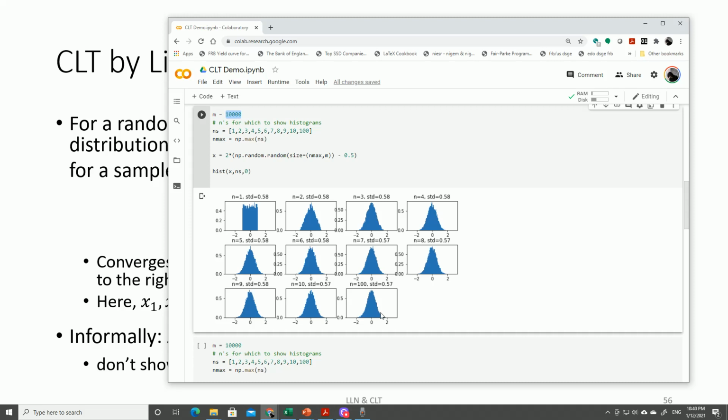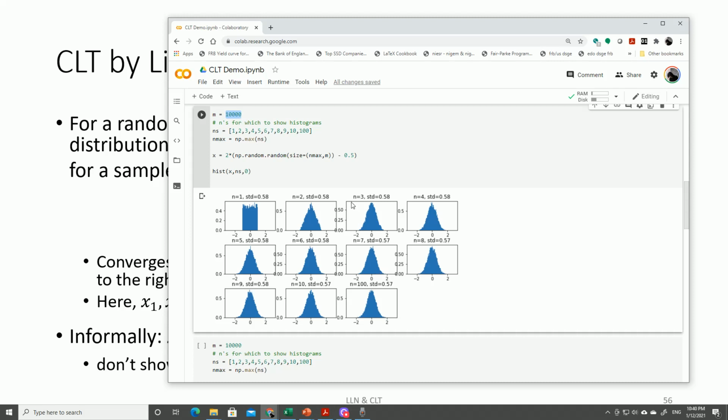There's a lot of bell-shaped distributions, but what I'm trying to show you here is that when I increase the number of variables which I'm averaging, they look more and more like some sort of bell-shaped distribution. And since you know the central limit theorem, you can guess it's normal. And it is normal distribution, right?